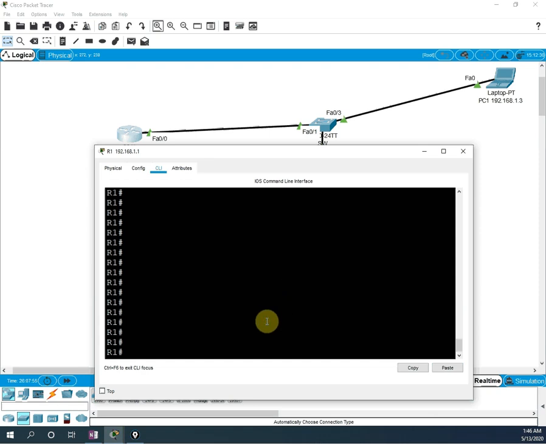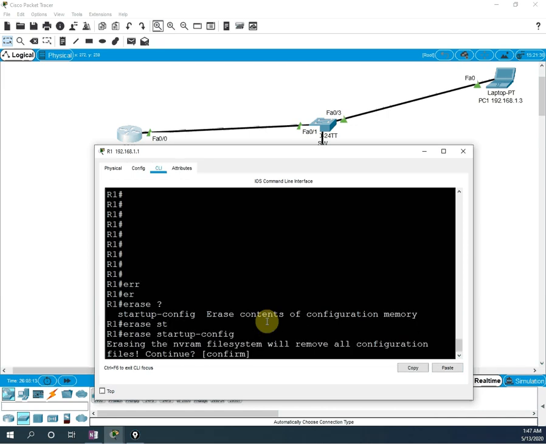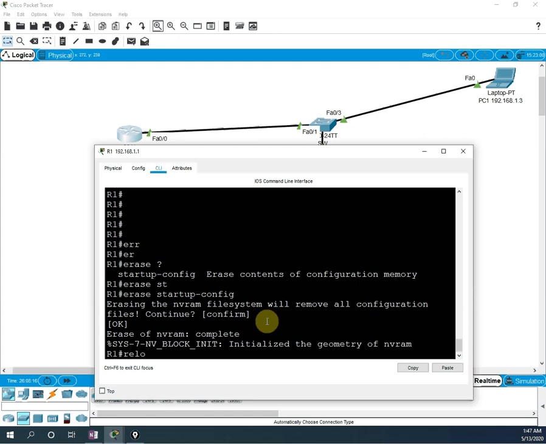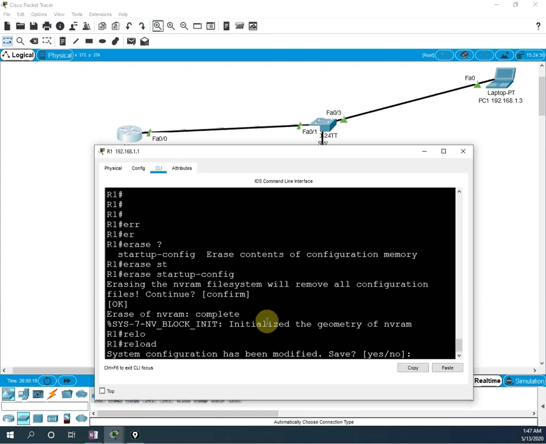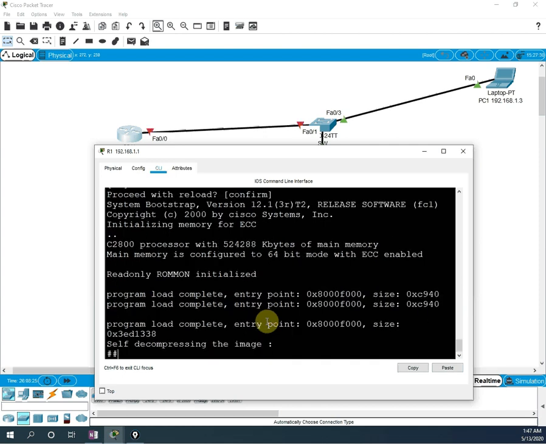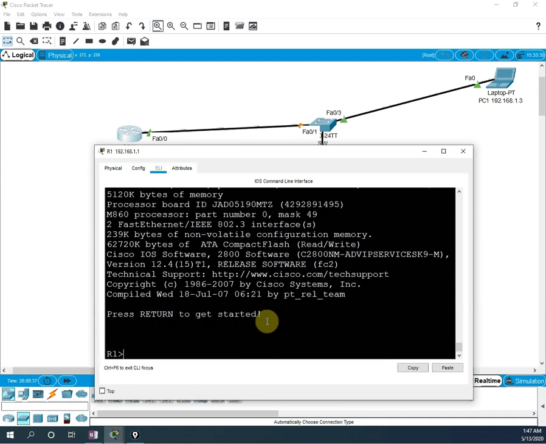Because I did it before and I erased it also, so I will write erase. What are we writing, erase configuration, running config, or we can write, let me put a question mark, erase startup configuration. I will confirm and then I will reload. It will ask me, the system configuration has been modified, do you want to save? Yes, save. And no, I think I don't want to save, but anyhow, let's see. Let me reboot this one and then I am going to assign. I will do the configuration for this router only.